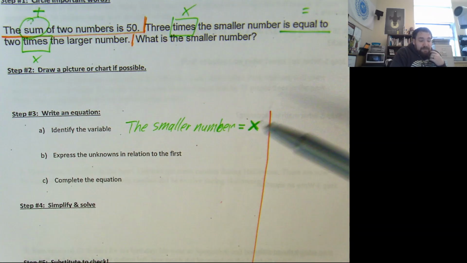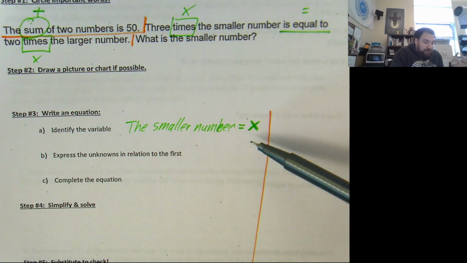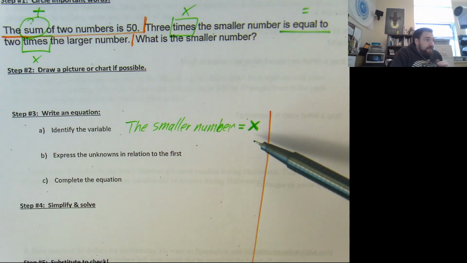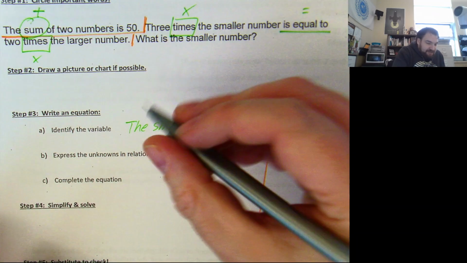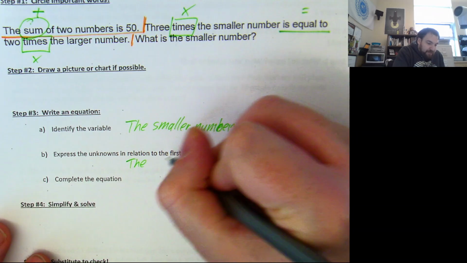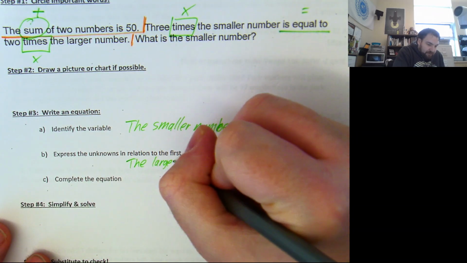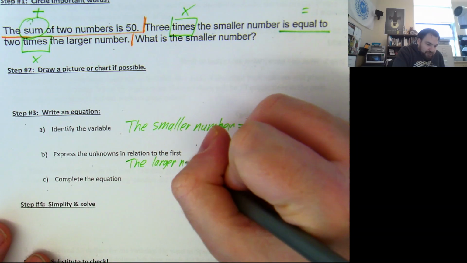What's the relationship between this smaller number and whatever the other number is? If you add them together, this smaller number and some other unknown number, they're going to add to 50. So there's another number. It's a larger number, the larger number